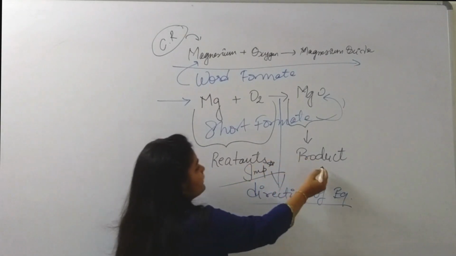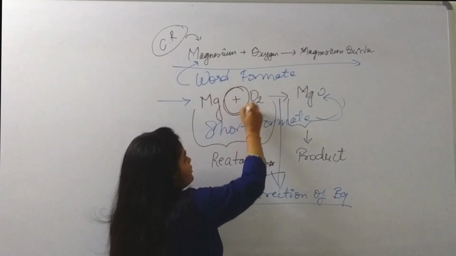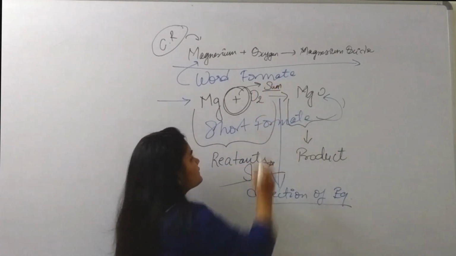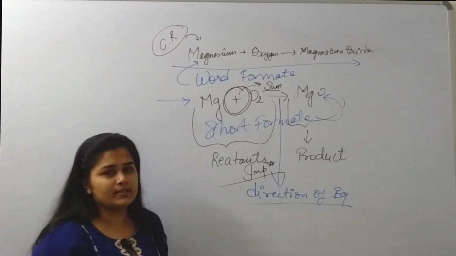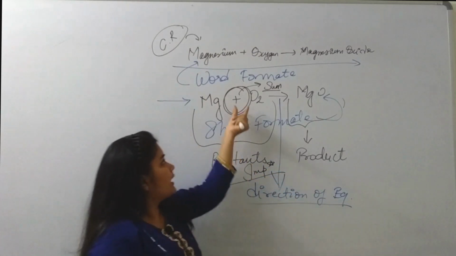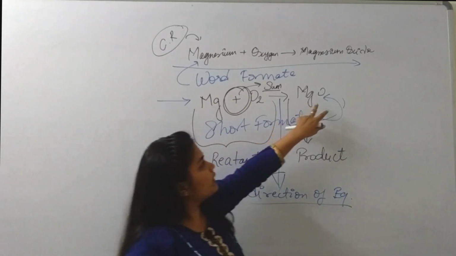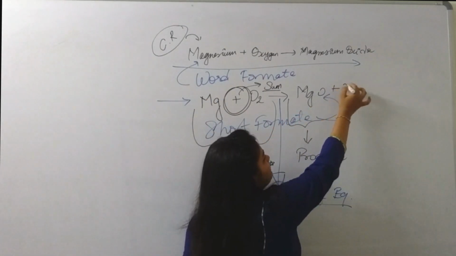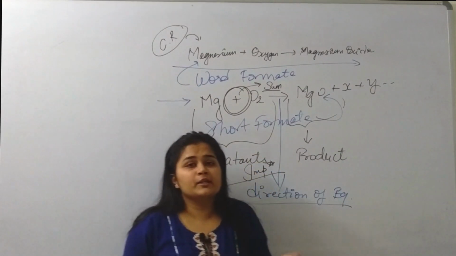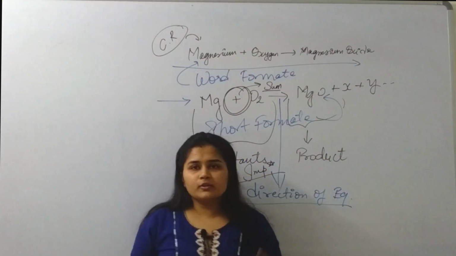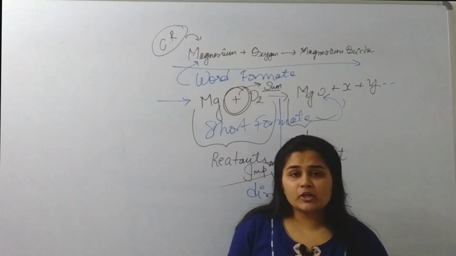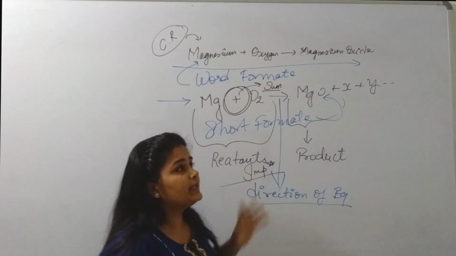Always reactants and products are put together with a plus sign, also a sign of sum. Like in maths we say that plus means sum. So reactants and products are put together with the help of a plus sign. Here there is only one product, but if there were more than one product, X, Y, etc., then we use a plus sign to know that they are all together. This is the basic of chemical reactions and writing them in the form of equations.